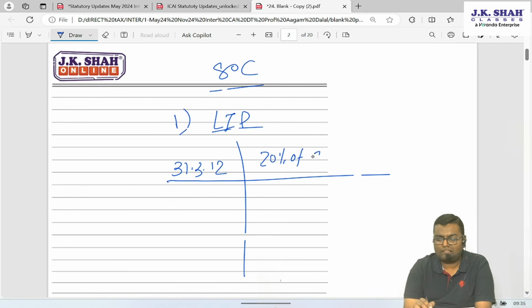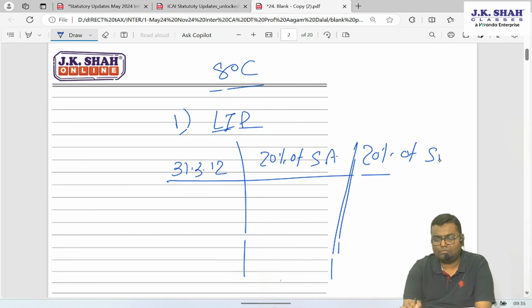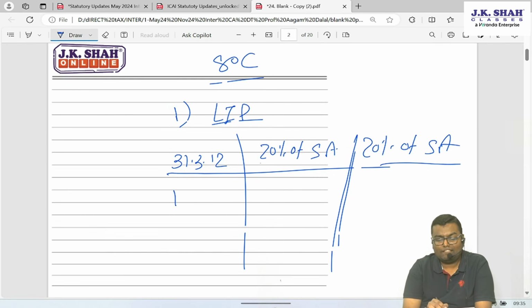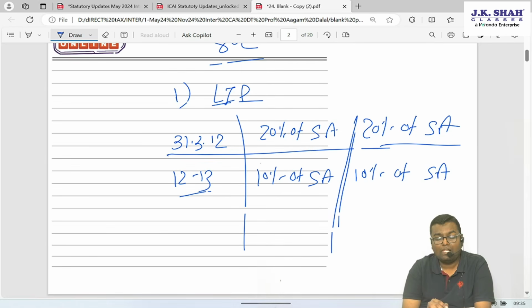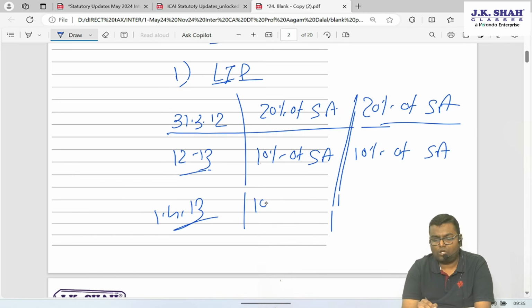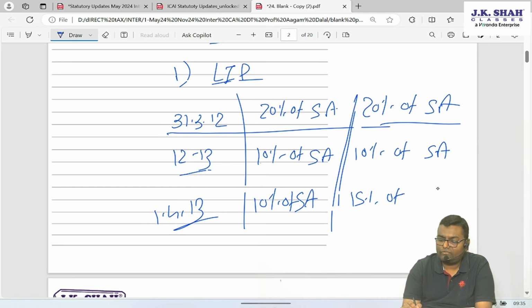Up to 20% of sum assured. For a disabled person also 20% of sum assured. If the policy is taken in the year 2012-13, it is 10% of sum assured for a normal person and a disabled person also. If the policy is taken on or after 1st April 2013, for a normal person the deduction is 10% of sum assured, but for a disabled person it is 15% of sum assured.